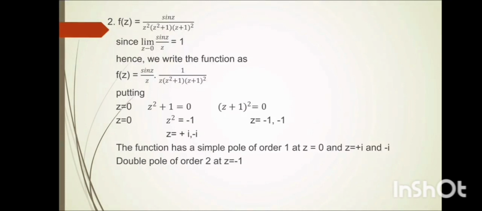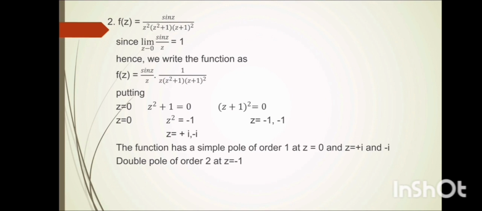f(z) = sin z / (z^2 (z^2 + 1)(z + 1)^2). Since the limit as z tends to 0 of sin z / z is equal to 1, we write the function as f(z) = (sin z / z) multiplied by 1/(z (z^2 + 1)(z + 1)^2).